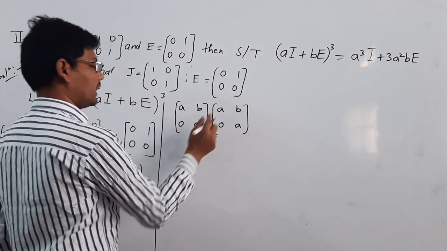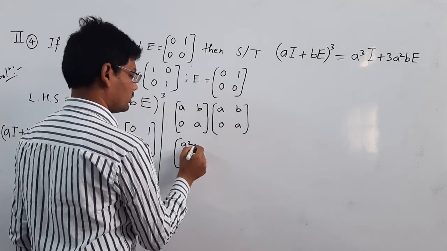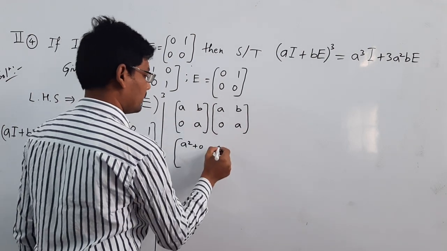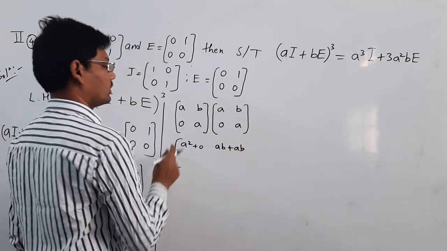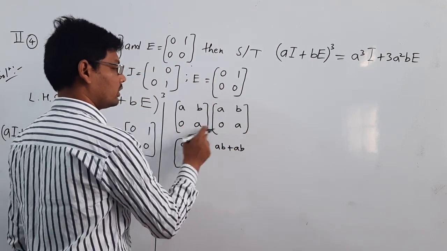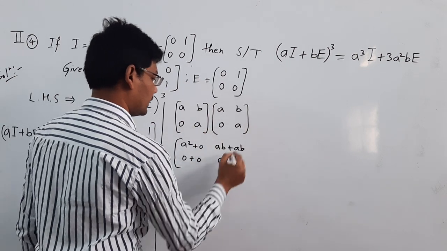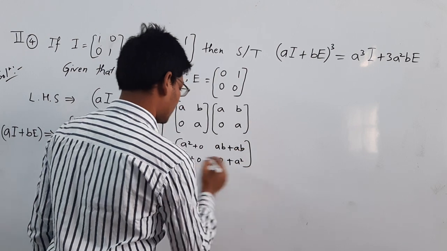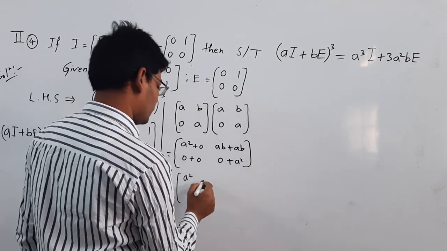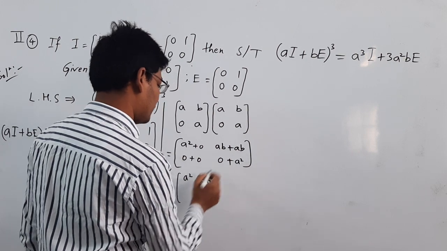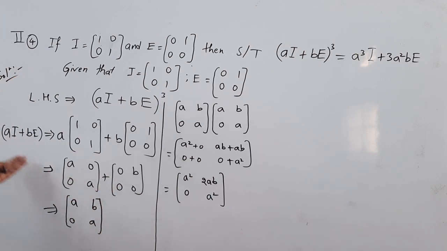So a into a is a square, next b into 0, 0; next a into b is ab plus b into a is ab, making 2ab; next 0 into a is 0, 0; a into 0 plus 0 into b is 0, plus a into a is a square. So the result is [a square, 2ab; 0, a square]. This is the square of this value.